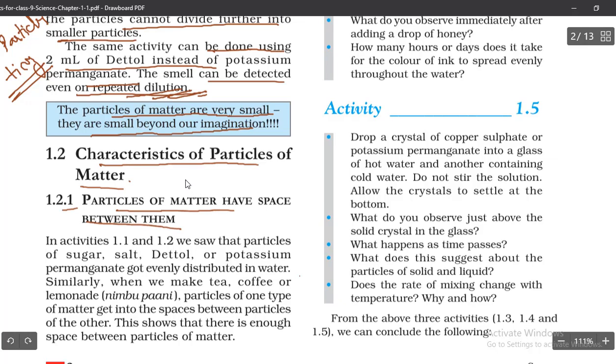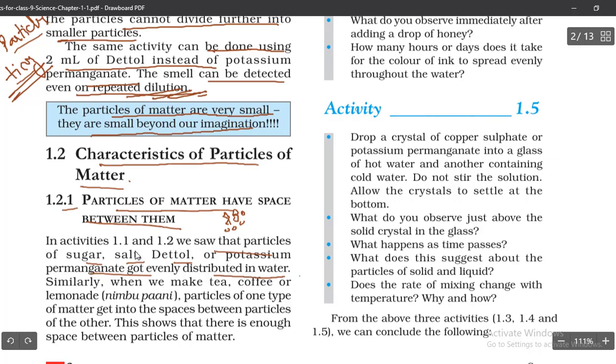Yesterday we said that matter is in the form of small tiny particles which we cannot see, right? These particles have some space between them. In activity 1.1 and 1.2 we saw the particles of sugar, salt, Dettol or potassium permanganate get evenly distributed in water.